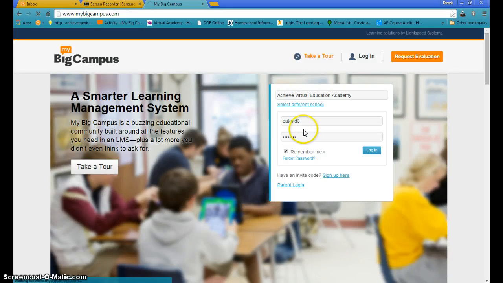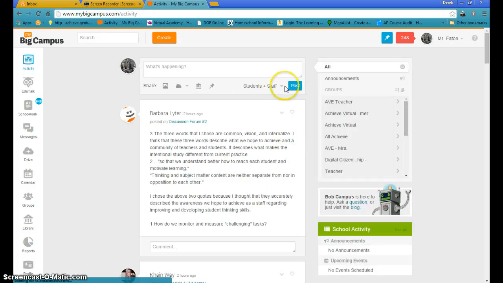So logging in using what would be my PEP username and login information, you come to your dashboard where your teachers can share, or your groups can share, announcements with you. You should also see all the groups that you are in, and the student should definitely see the four core groups that we've placed them in: the 8th grade science or 7th grade, again 8th grade social studies or 7th grade, and so forth.